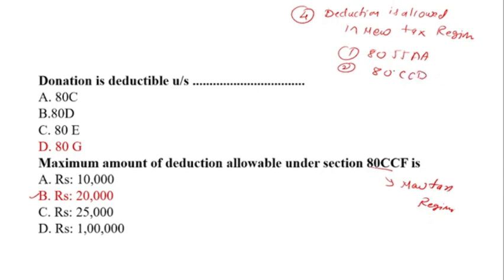Then 80CCF, okay. And the fourth one is 80CCH, which is allowed, and 80LA. Okay, 80LA is allowed.